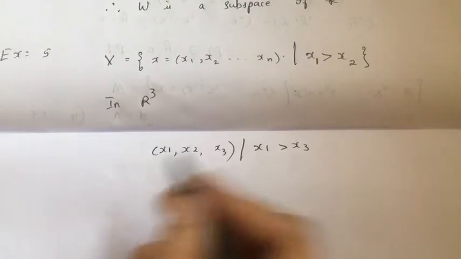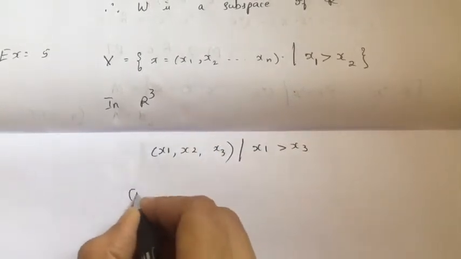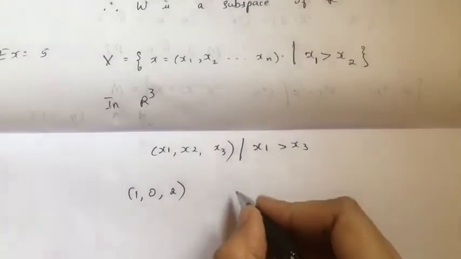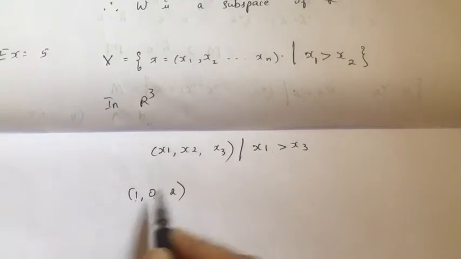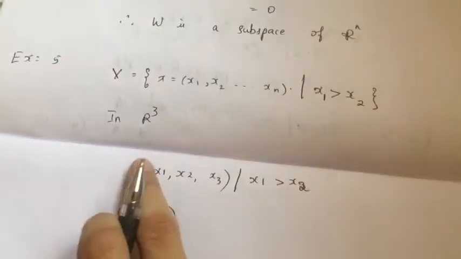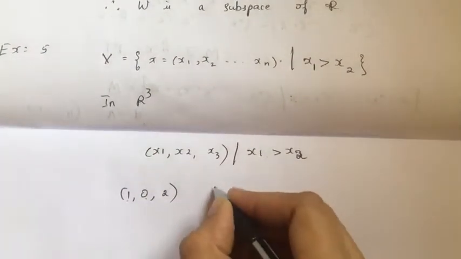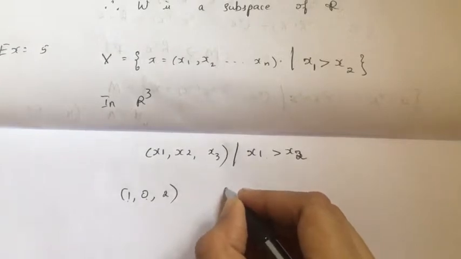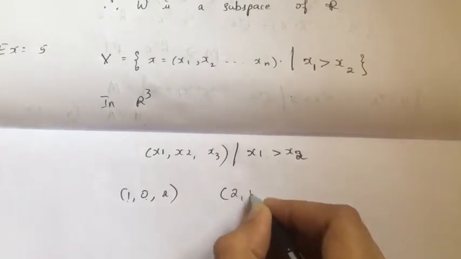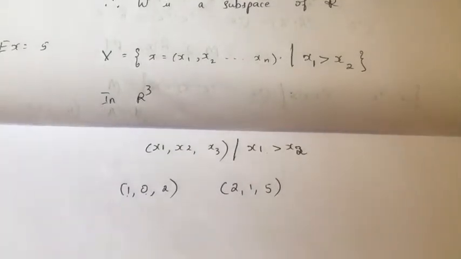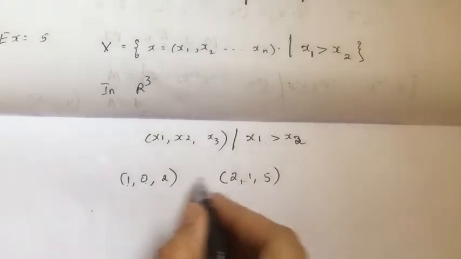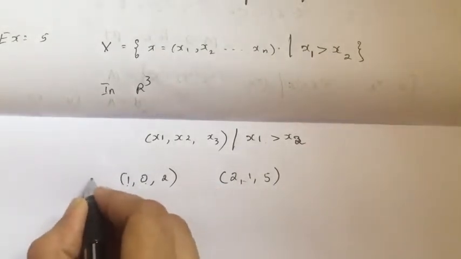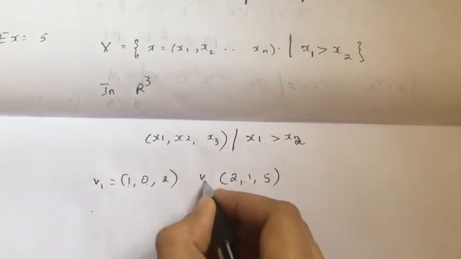So I'll take two vectors. One vector is (1, 0, 2). This is in R3, no problem, and the condition is true. x1 is greater than x2. I'm sorry. This problem is for n-tuples. I'm taking R3 and showing. And if I take one more vector, say (2, 1, 5). These two are my vectors. Now, I'll call this vector v1 and this vector v2, and I take this minus this.